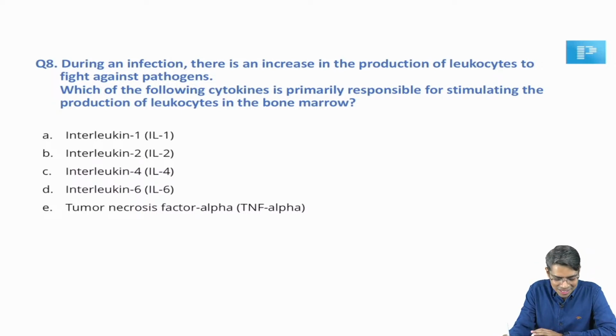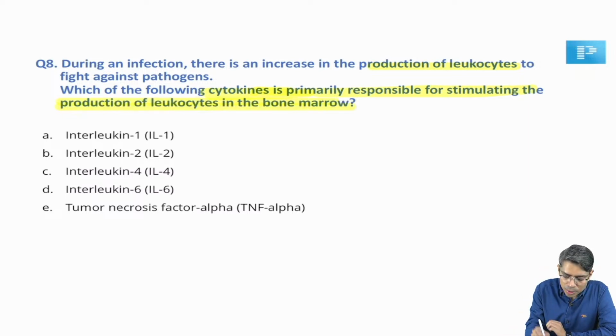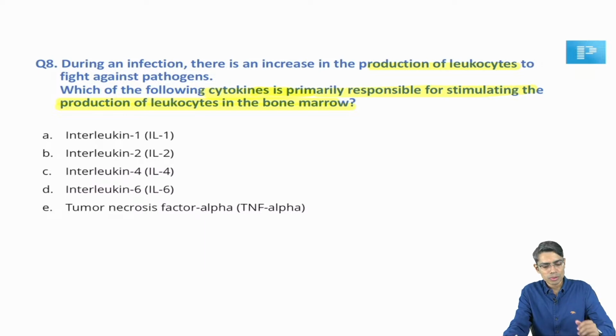Thank you. During an infection, there is an increase in production of leukocytes to fight against pathogens. Which of the following cytokines is primarily responsible for stimulating the production of leukocytes in the bone marrow? So WBC production in the bone marrow, which of the following cytokines? This is a purely memory-based question. And in most cases these questions are difficult because interleukins are very difficult to remember, in my case at least.